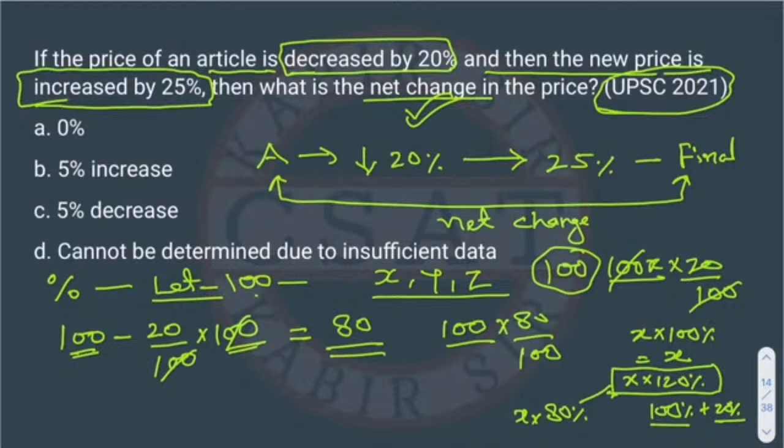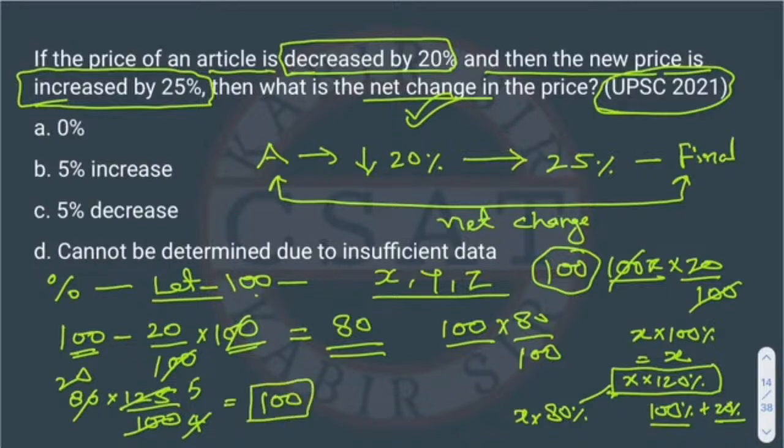So the price is 80 rupees. Now this 80 rupees price, later what happened? There is an increase of 25%. So what can we directly write? 125 upon 100. Right? So we can cancel this. So what's the final price? 100 rupees. So 100 is the final price and the initial price was also 100.